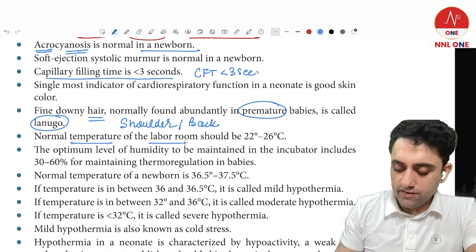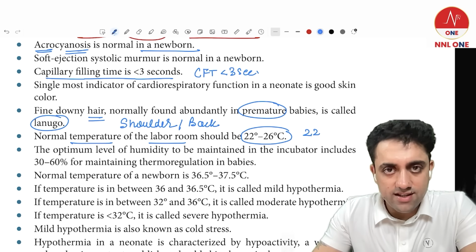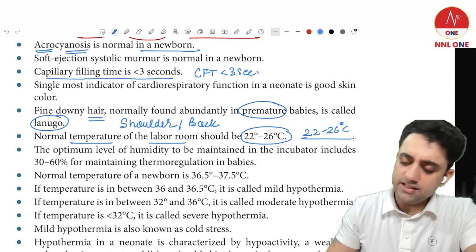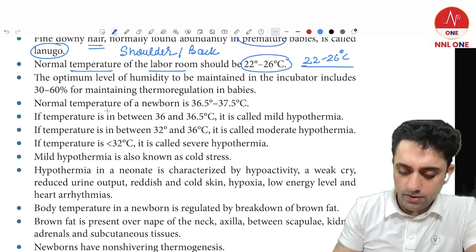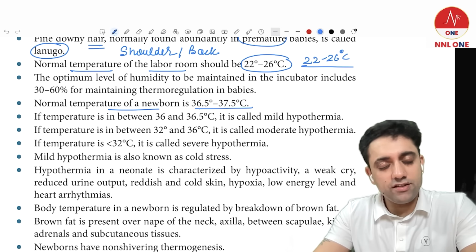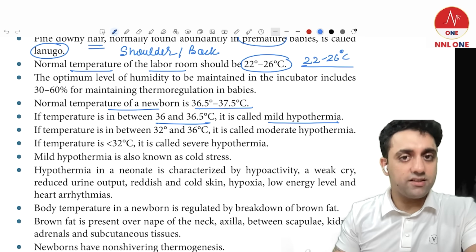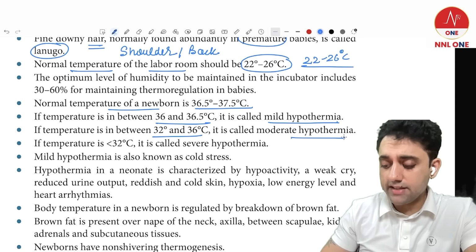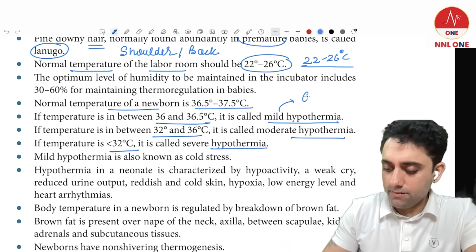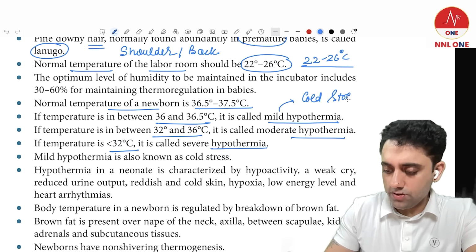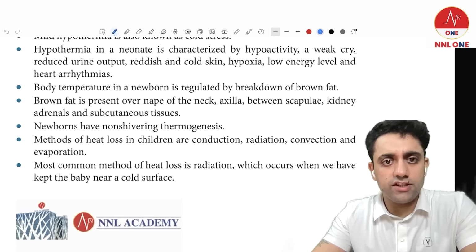What is the normal temperature of the labor room? The normal temperature of the labor room is around 25 to 28 degrees Celsius. One book has written 22 to 26 degrees Celsius, which is roughly the same, no problem. What is the normal temperature of a newborn? The normal temperature of a newborn is 36.5 to 37.5. If the baby has a temperature of 36 to 36.5, that is mild hypothermia. 32 to 36 is moderate hypothermia, and less than 32 is severe hypothermia. And this mild hypothermia exam question, please remember, is also known as cold stress. Done.